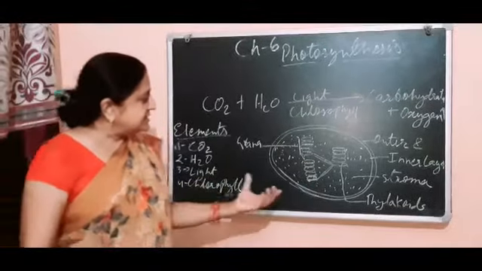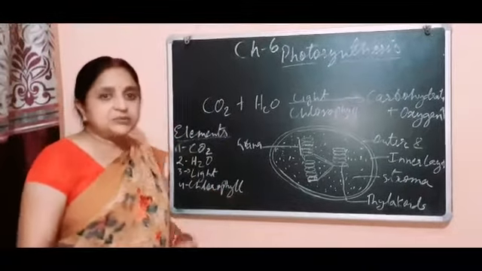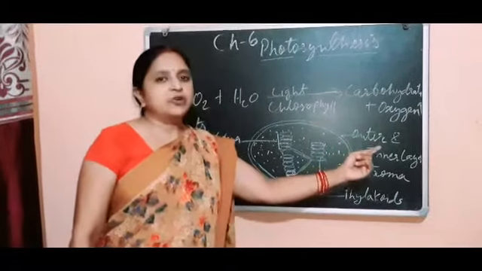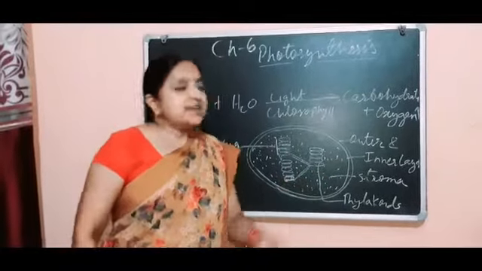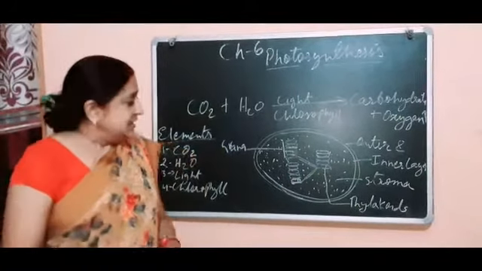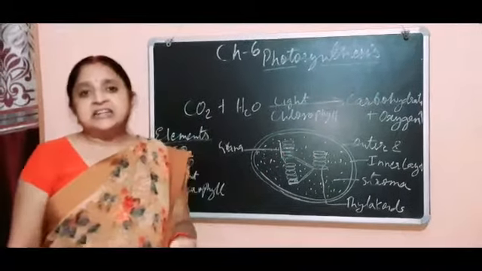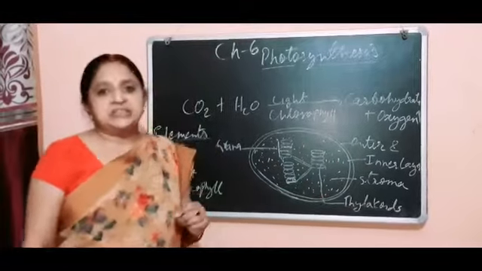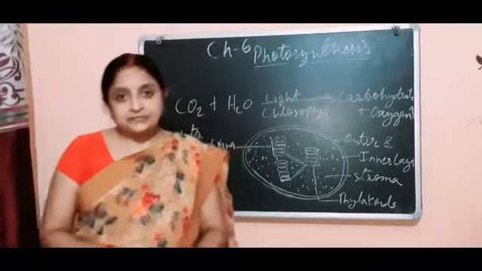Now, let's study the structure of the chloroplast in which chlorophyll is present. This is a double layered structure. One is called the outer layer and the other is called the inner layer, and it is selectively permeable. Inside the chloroplast, a colorless ground substance is present, and this ground substance is called stroma.